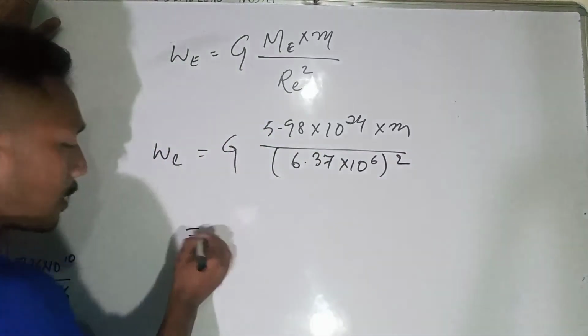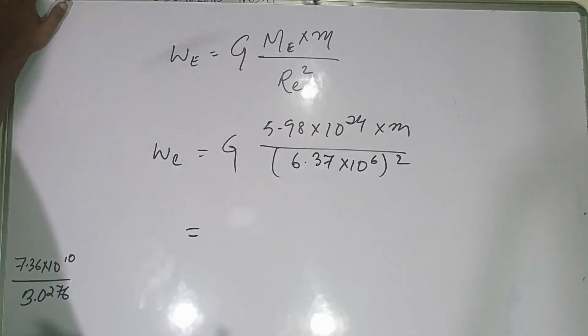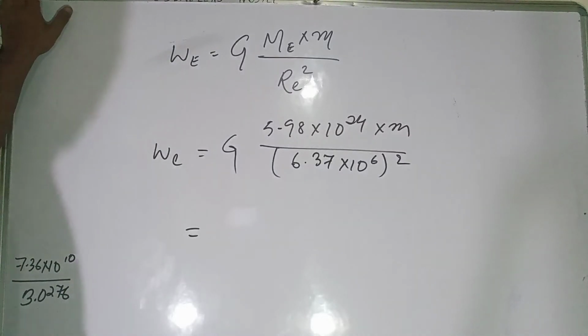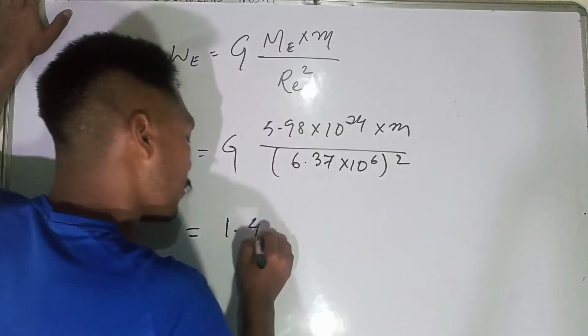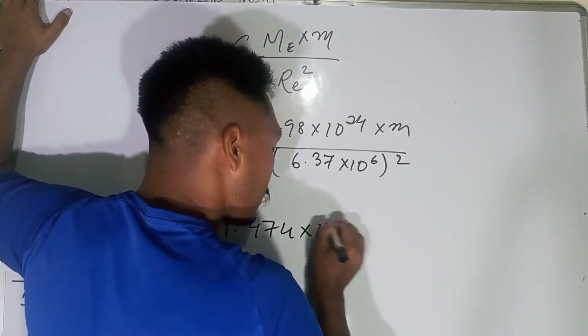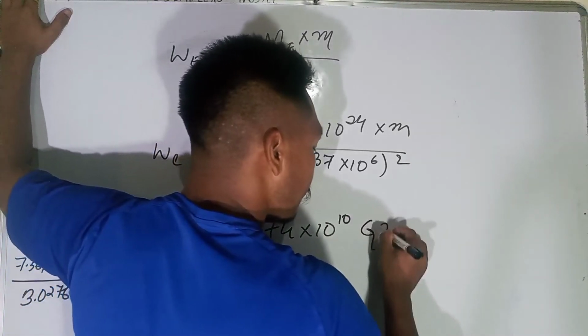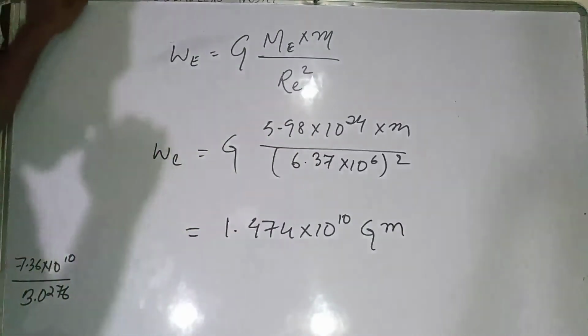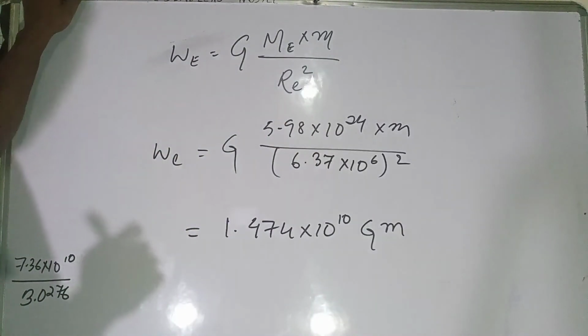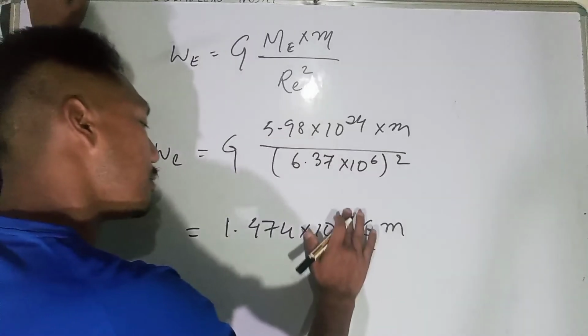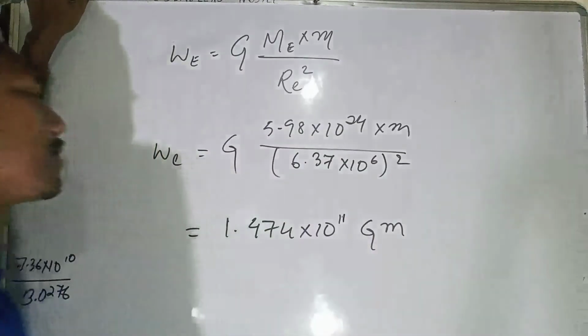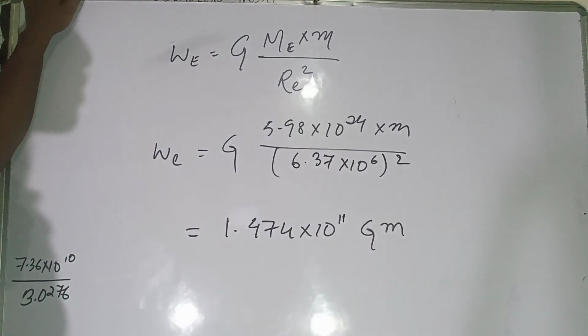If you calculate this, you will get nearly 1.474 into 10 to the power 11, into G into m.